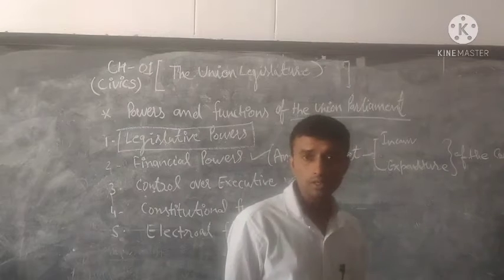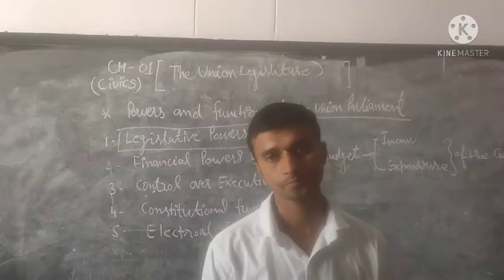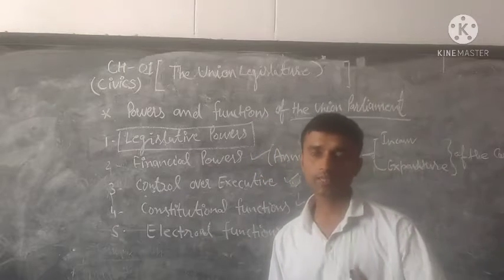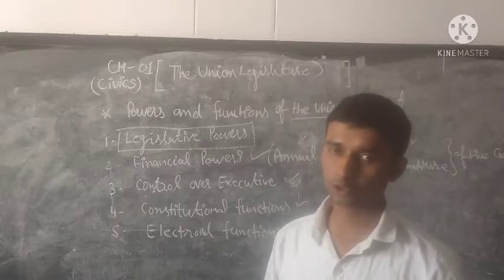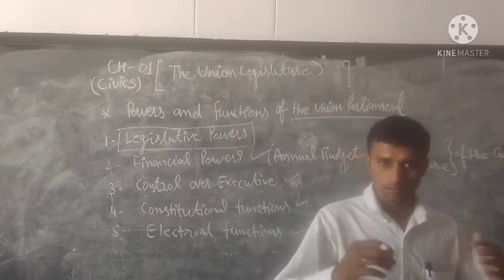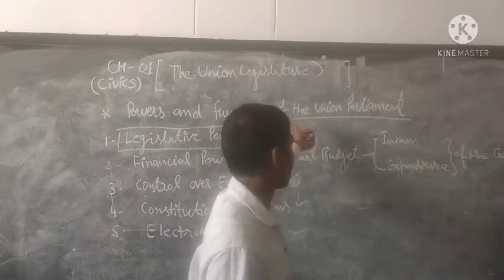Expenditure like salaries and allowances of the President, salaries and allowances of the Vice President, salaries and allowances of the judges of the Supreme Court, and other expenditure. These are all prepared by the parliament.